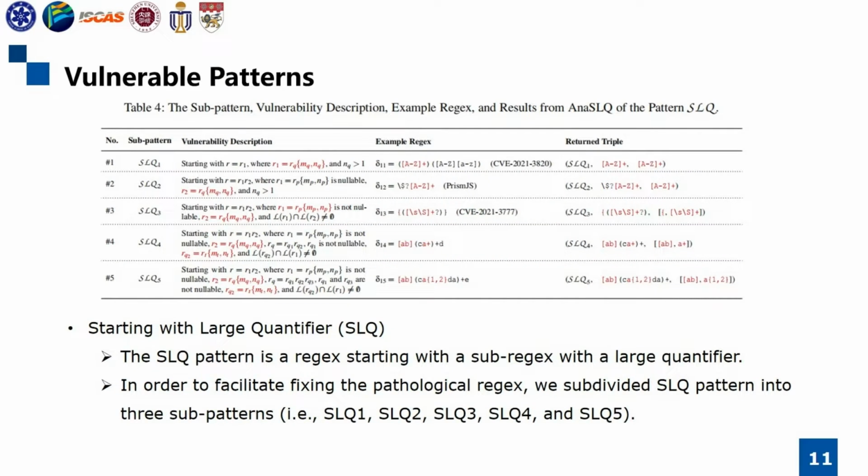The SLQ pattern is a regex starting with a sub-regex with a large quantifier. The SLQ pattern may cause the regex engine to keep moving the matching regex across the malicious string that does not have a match for the regex, leading to worst-case polynomial behavior. We subdivided the SLQ pattern into five sub-patterns, that is, SLQ1 to SLQ5, as shown in the table.